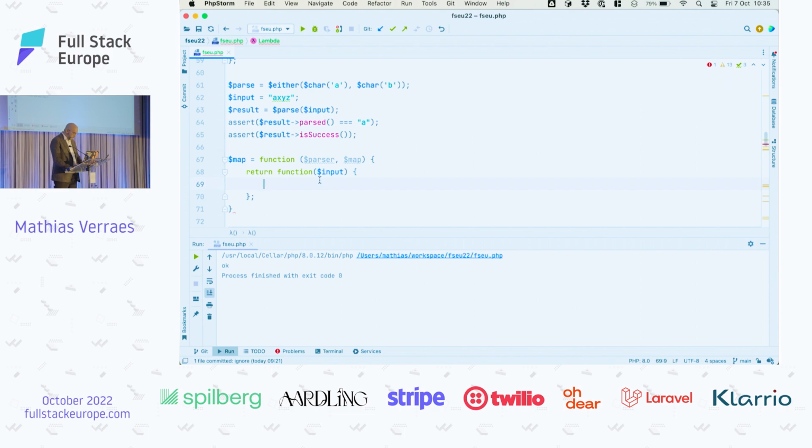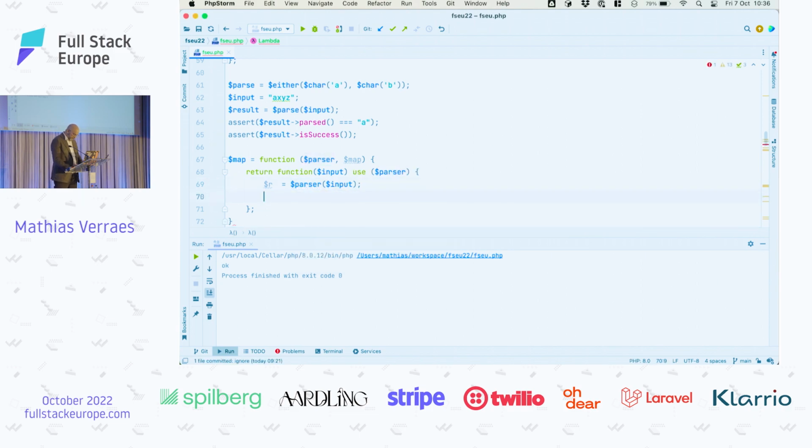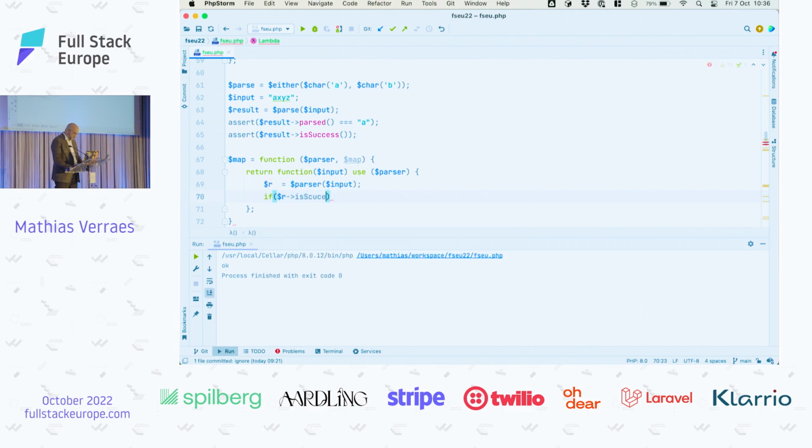It will try our parser on our input. We've been doing this a couple of times now. I've forgotten to include this a couple of times now. Okay. If our result is a success, then, what I just said, we will make a new successful result where we take the mapping function.